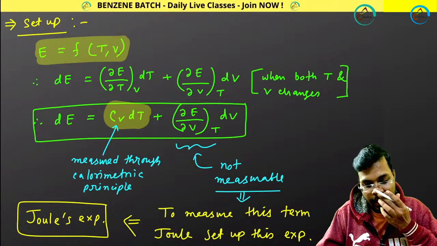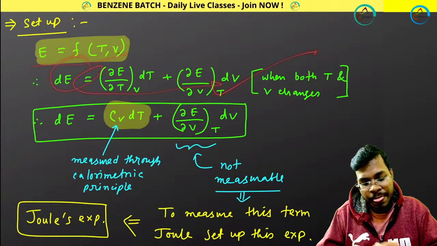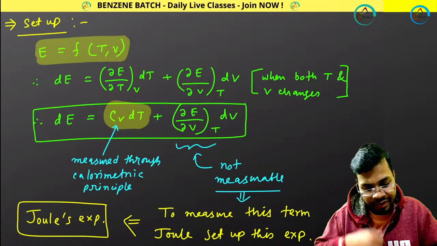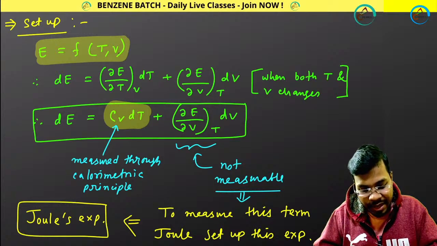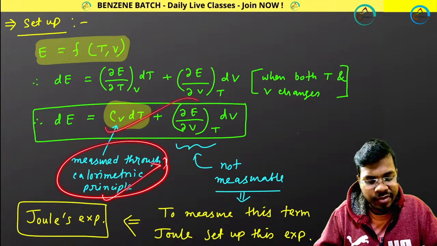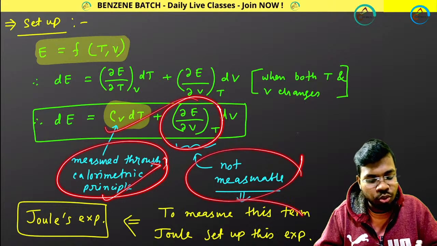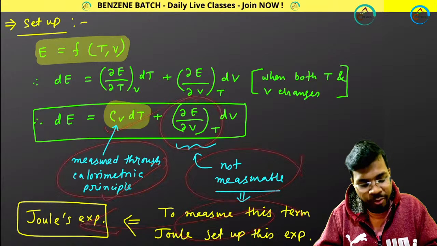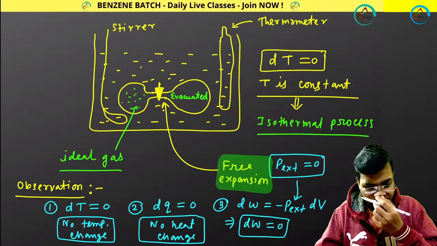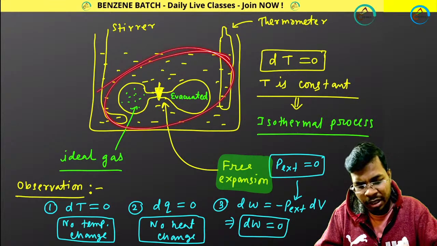Okay. Then if you do this kind of differentiation, you will be getting this, and this term represents CV and this. And CV you can measure through the calorimetric principle, and this term you cannot measure. So to measure this term, you do Joule's experiment. And after you do Joule's experiment, you observe a lot of things.